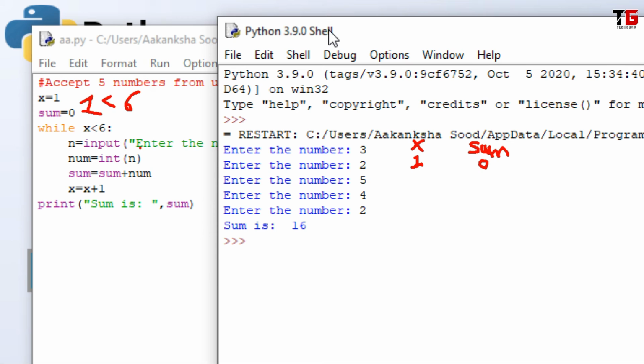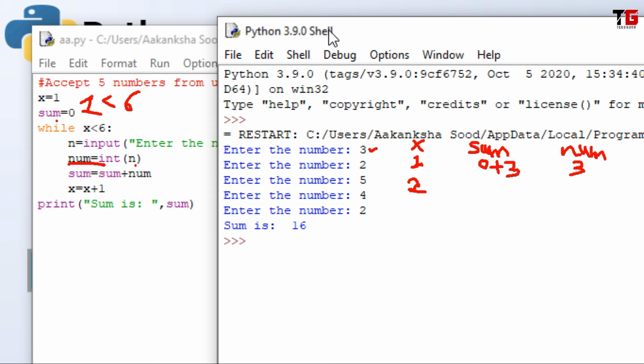Enter the number. The user enters the number that will be stored in n. Then I convert that number to integer form and I store it in num. So right now my num is 3. The value of num is 3 here. Then this 3 will be added to sum. So the sum will become 0 plus 3. Then x equal to x plus 1. It means x will become 2.